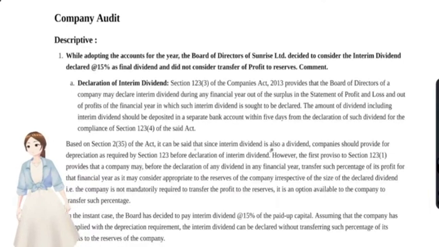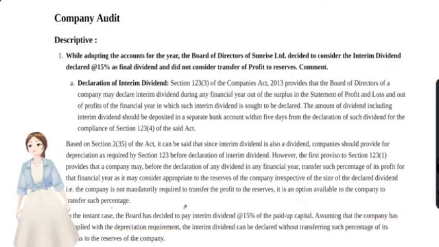Okay. Here they are saying interim dividend is also a dividend. So after considering depreciation from the profits, they have to declare from the profits the available balance. They could declare the dividend out of there. In the instant case, the board has decided to pay interim dividend of 15% on paid up share capital, assuming the company has complied with depreciation requirements.